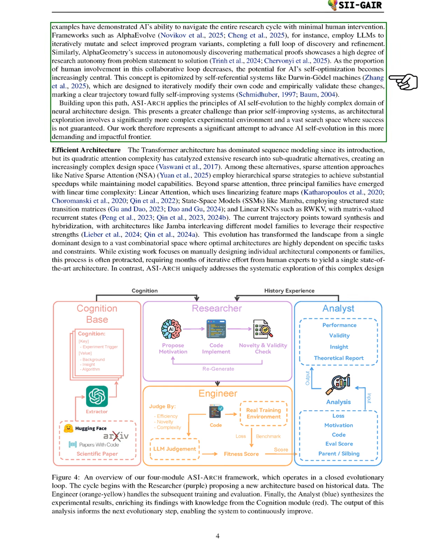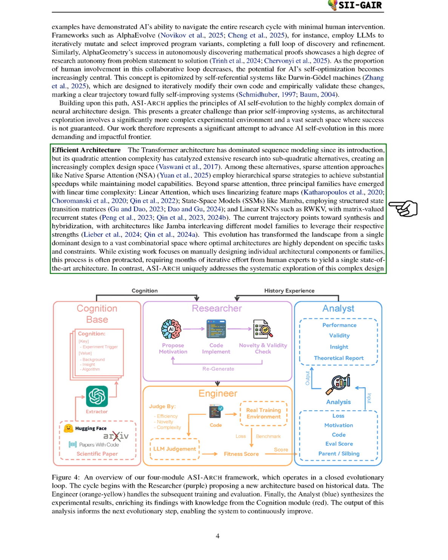Section: Efficient Architecture. In this section, we discuss efficient architecture. The transformer architecture has been the leading choice for sequence modeling, but its attention complexity, which grows quadratically, has prompted us to explore alternatives that are more efficient. This has led to a variety of designs. Among these, sparse attention methods like native sparse attention use hierarchical strategies to speed up processing while keeping model performance intact.